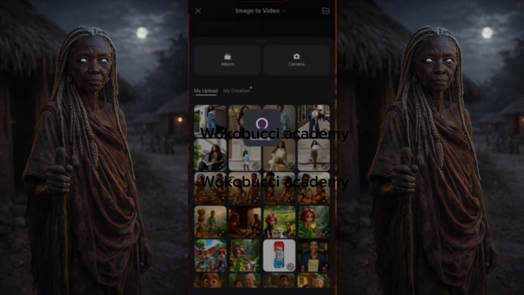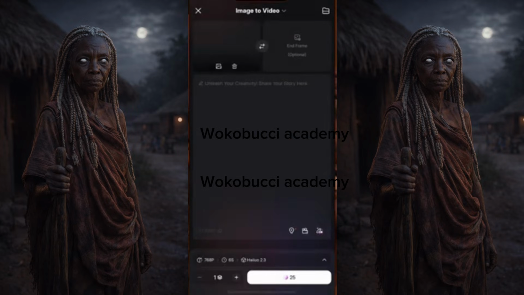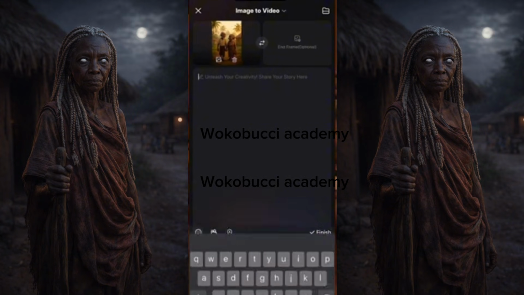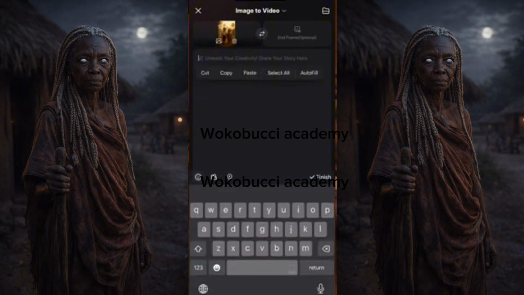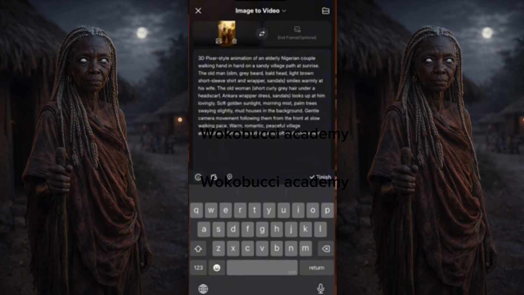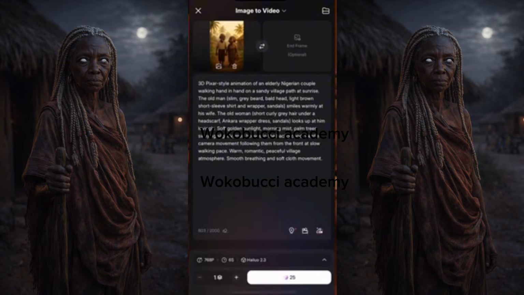Okay, so that is the first image we generated. Let's wait for the image to load. Now, once this image loads, down here, you see unleash your creativity. I'll click there and I'll paste that prompt. So the same prompt you used in creating the image is the same prompt we are using to generate the video. So I'll click here and click paste. Okay, now I have my paste, and then I'll click on finish. After doing finish, you see the 25 below, you click on 25.